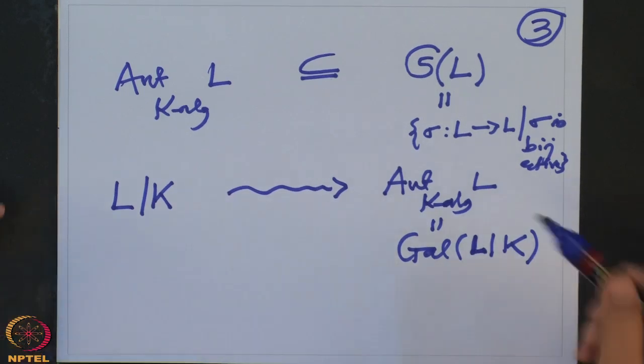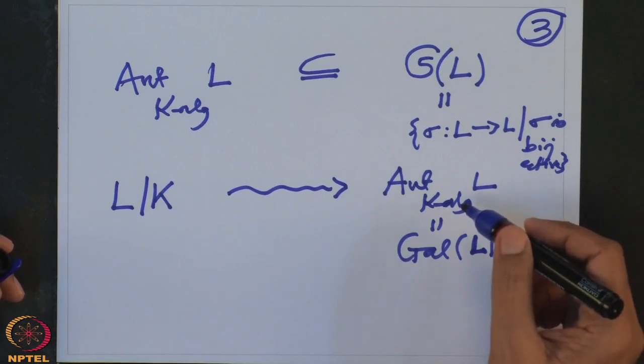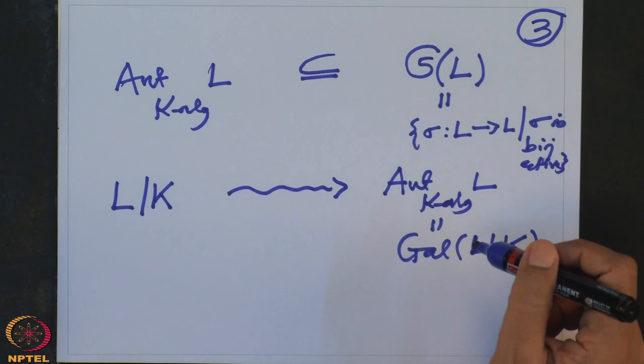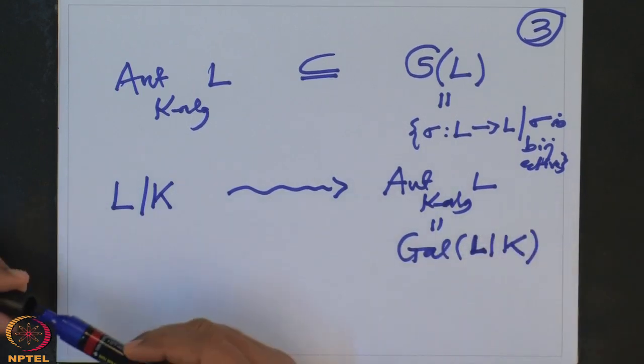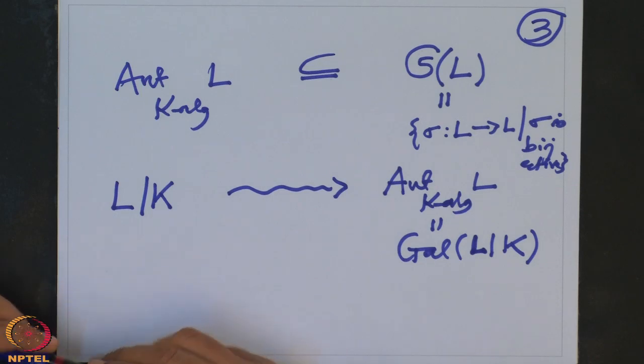For example, is this group finite? If L over K is finite, is this group finite? If it is, what can be the order? And so on, such questions. So in the beginning, I will try to extract information only from the numerical invariants.